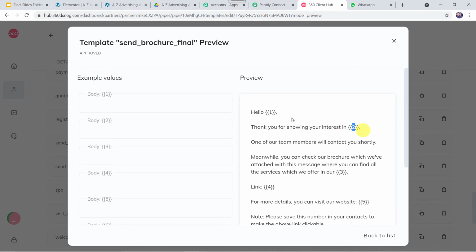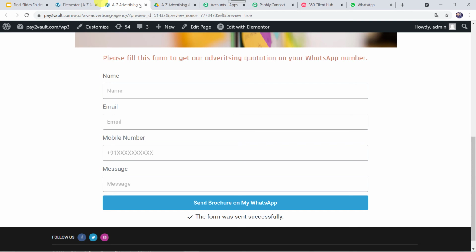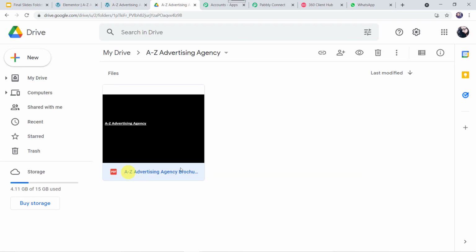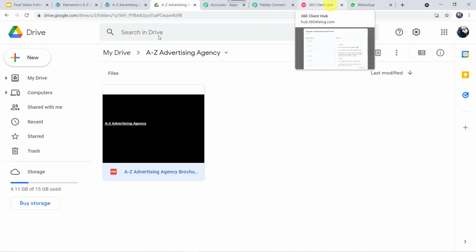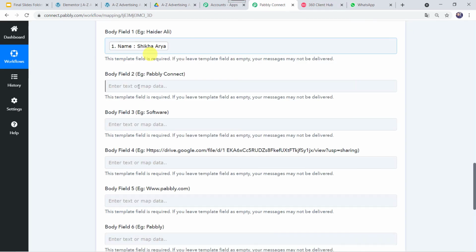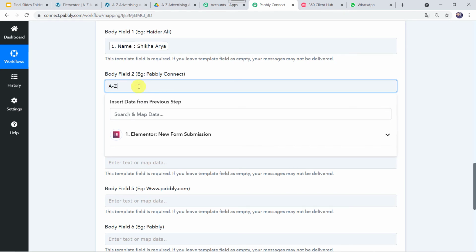It is A to Z Advertising Agency. I'll just take you to the brochure, this one, A to Z Advertising Agency. So we are going to type this. Let's go to Pabbly Connect and here let us type A to Z Advertising Agency.